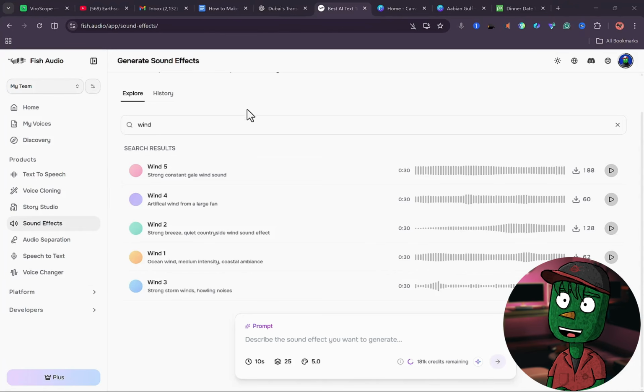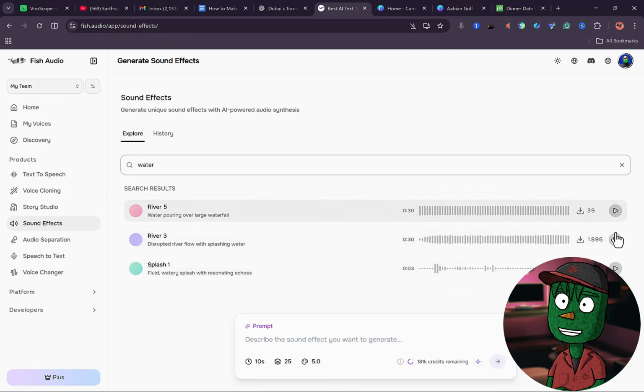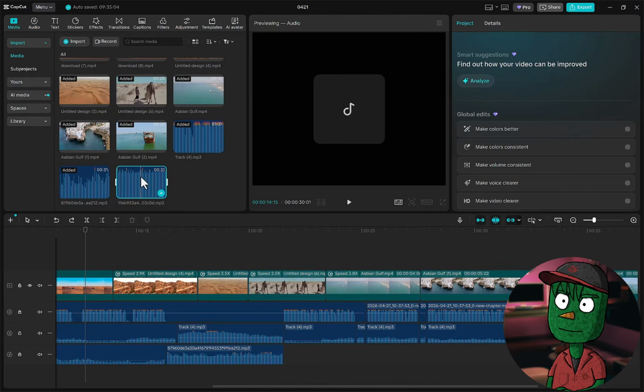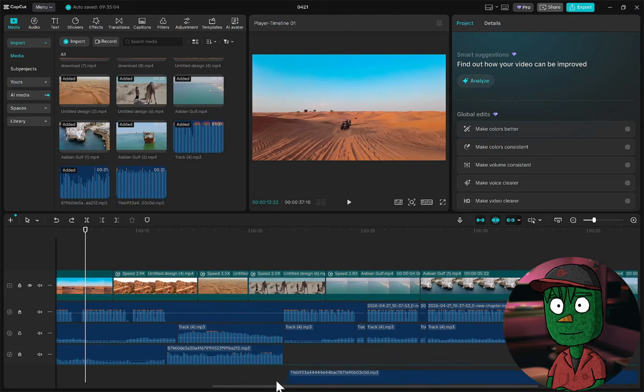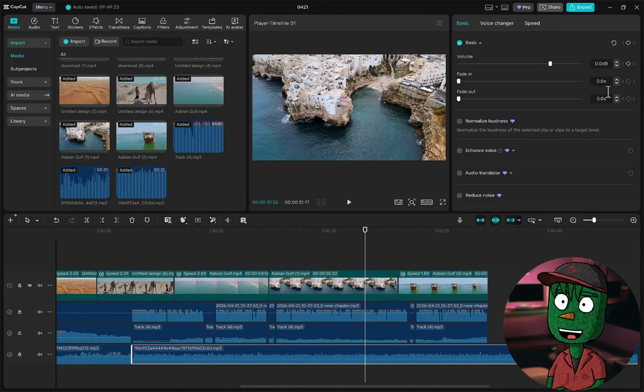The next sound effect I want to add is water flow. And to do that, just simply go back to Fish Audio and search for water. As you can see here, I have different sound effects. So all I just need to do is play them and listen to them first of all. And any one you like, just click on the download button here, and then you go back to CapCut and drag it into the timeline and upload it. Make sure you reduce the volume so it doesn't overpower the main voiceover.